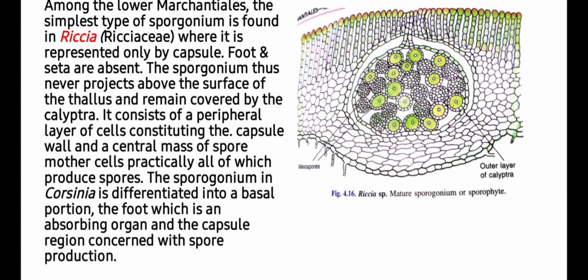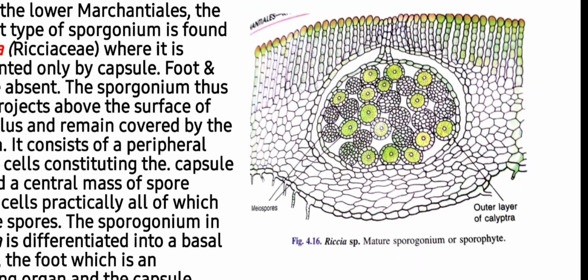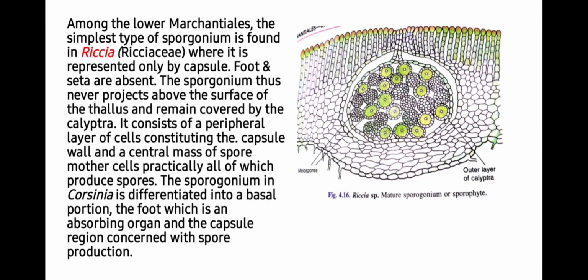It consists of a peripheral layer of cells constituting the capsule wall and a central mass of spore mother cells, practically all of which produce spores. The sporogonium in Corsinia is differentiated into a basal portion, the foot, which is absorbing, and the capsule region concerned with spore production. So students, here you can see sporogonium in Riccia, and here they lack seta as well as foot.